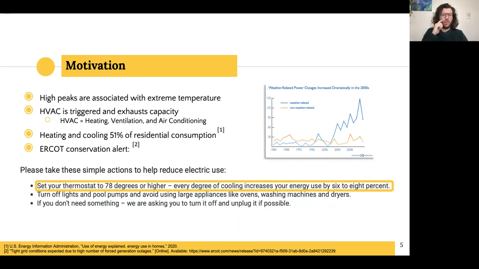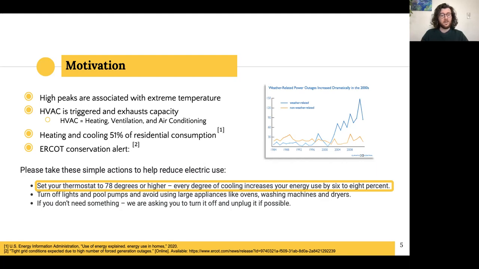During a similar heat wave in Texas, ERCOT, which is the entity that controls energy distribution in Texas, issued a conservation alert. Specifically on the first line here, you can see they asked users to set their thermostat to 78 degrees, saying that every degree of cooling increases energy by 6 to 8%. So it is clear that the peak is mainly due to the heating or the cooling, depending on what the weather event is.